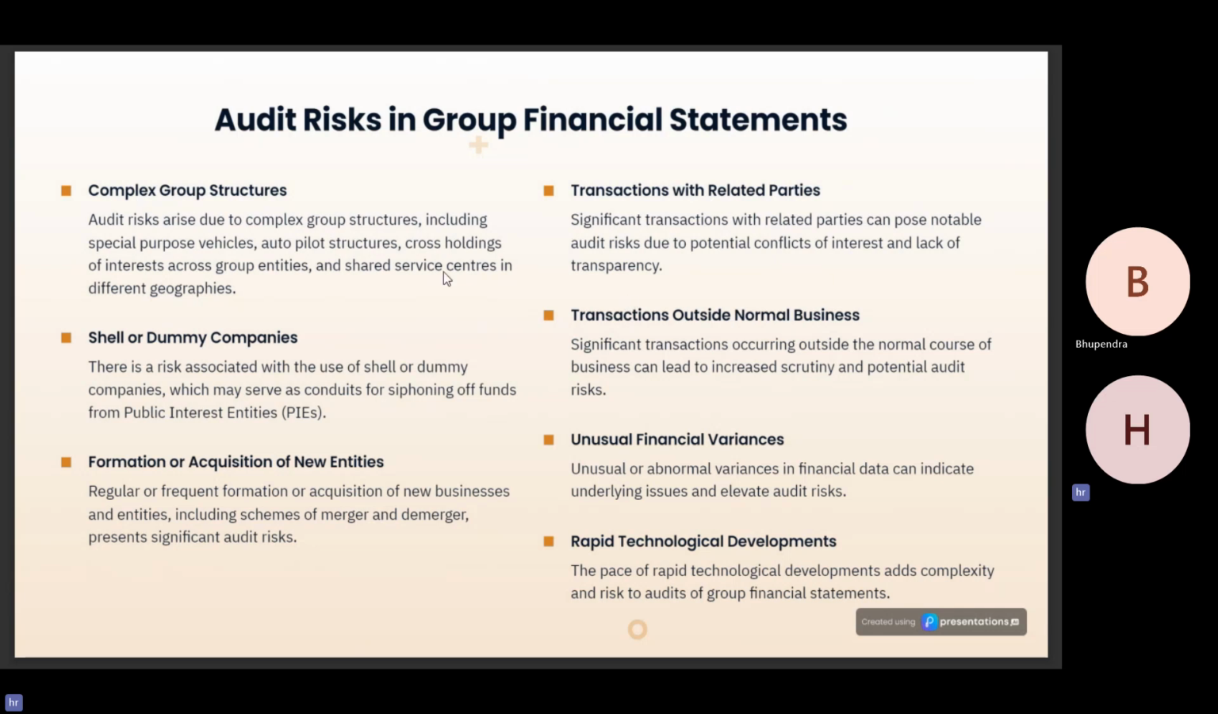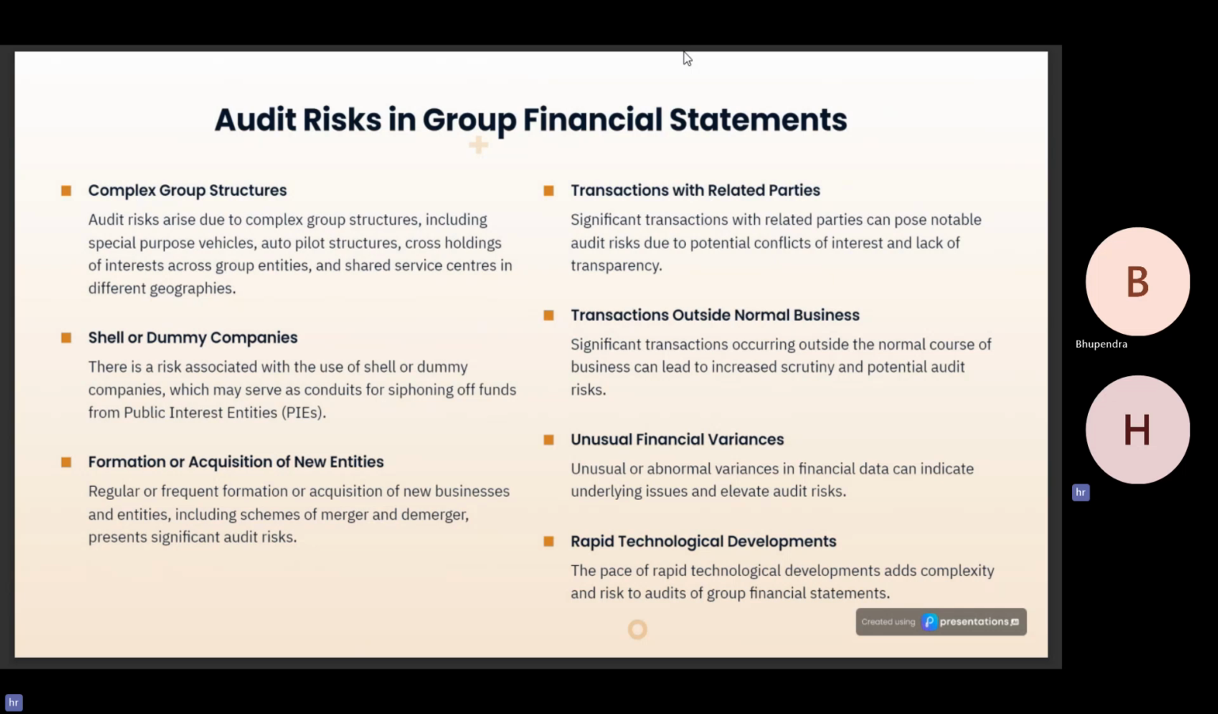Next is that there is a risk associated with the use of shell and dummy companies, which might be created or which might be used for siphoning of the funds. Regular or frequent acquisition of new businesses and entities, including the schemes of mergers and demergers. Next, transactions with the related parties. Transactions outside the normal course of business.